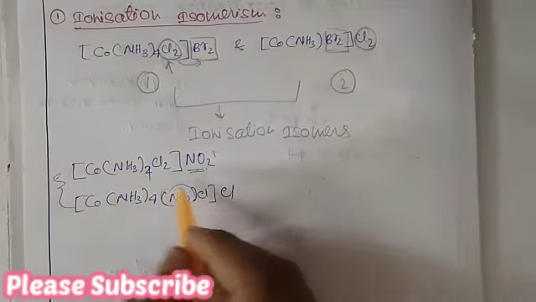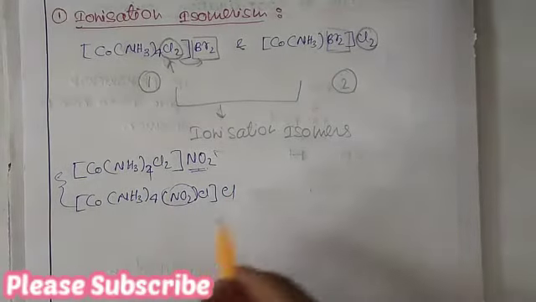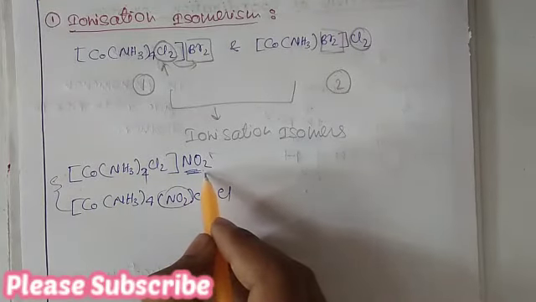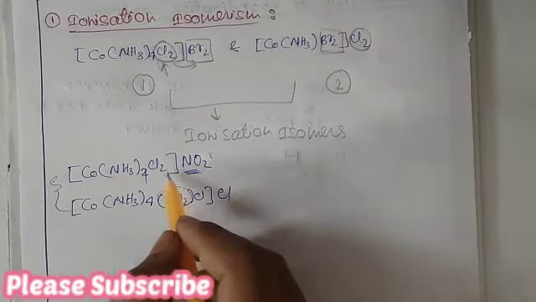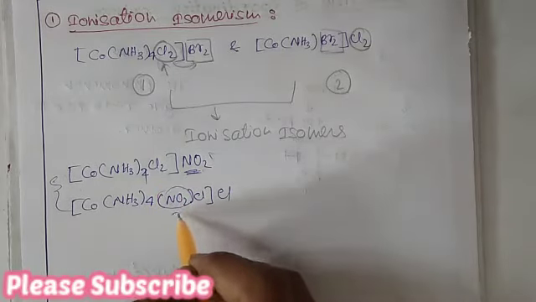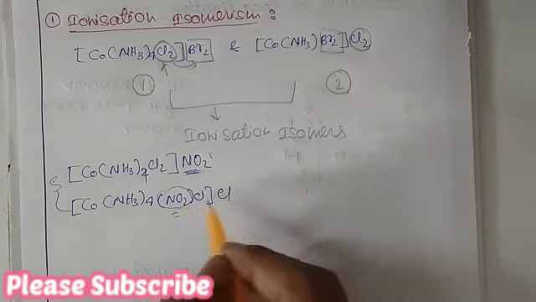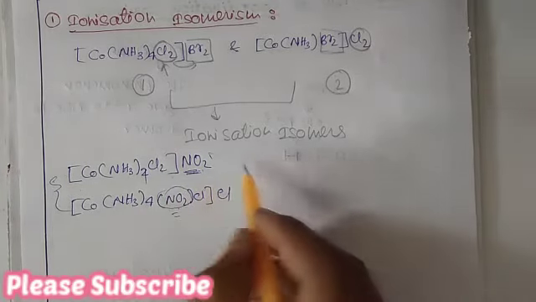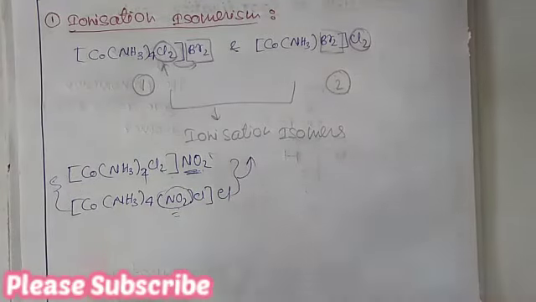Now this is also an example of ionization isomerism. The NO2 group present outside the complex zone in compound 1 is now present inside the complex zone in compound 2, and a similar explanation holds for Cl minus. So these are also ionization isomers.